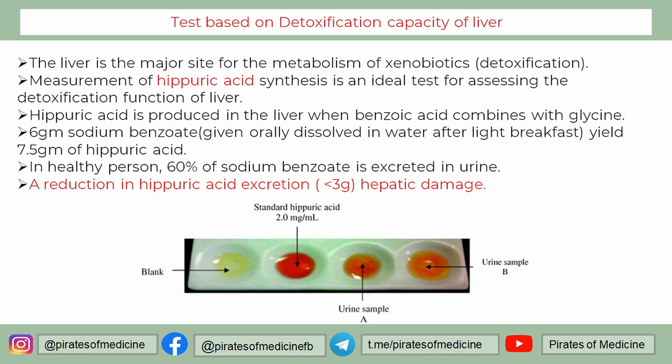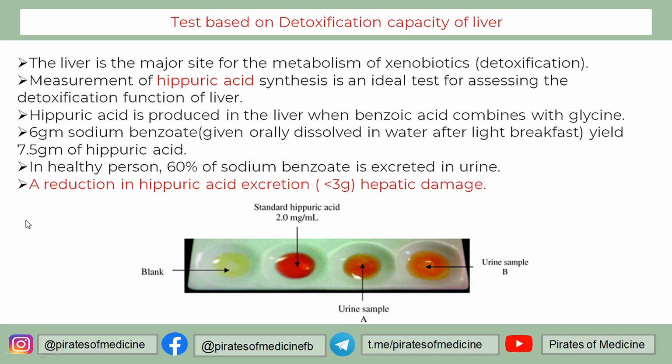So in the hippuric acid test, what we do is we give a person some benzoic acid, and in the liver hippuric acid is produced by detoxification of benzoic acid, with the benzoic acid combining with glycine. For the hippuric acid test, we give around 6 gram of sodium benzoate orally dissolved in water after some light breakfast, and normally it should yield around 7.5 gram of hippuric acid in the urine. And in a healthy person, around 60% is excreted in urine.